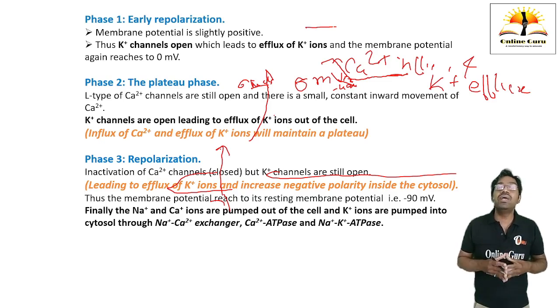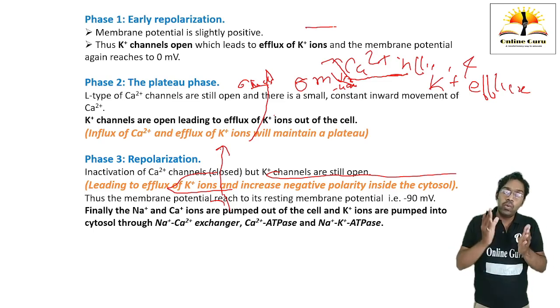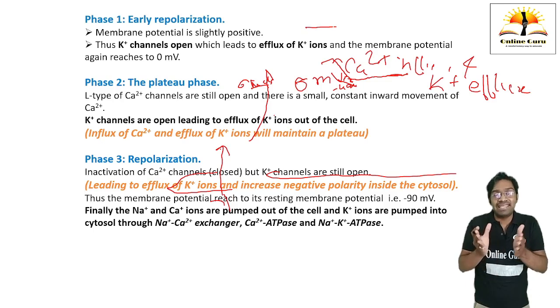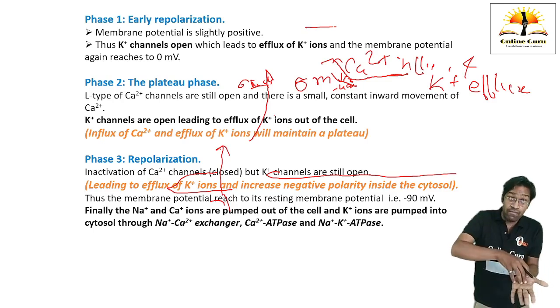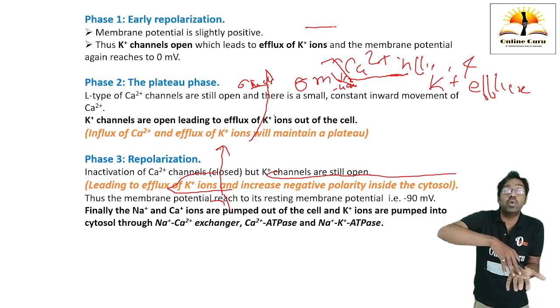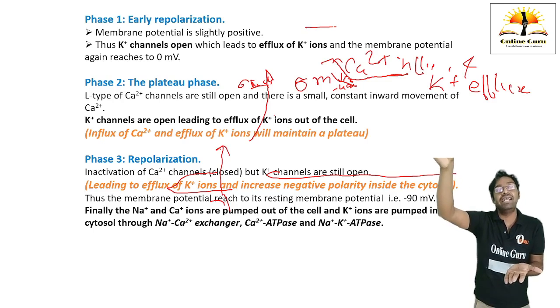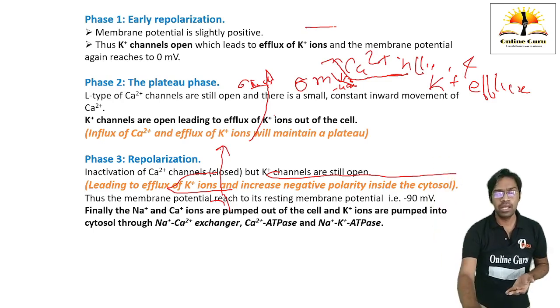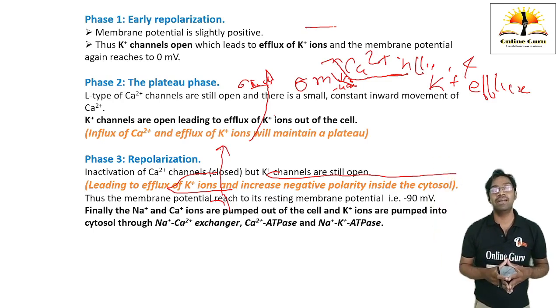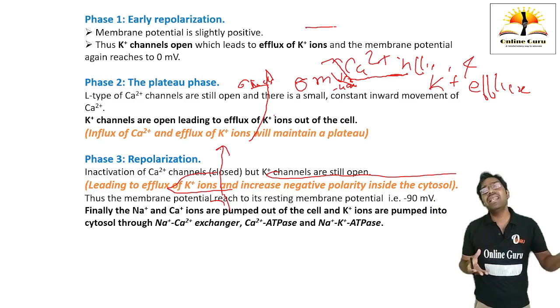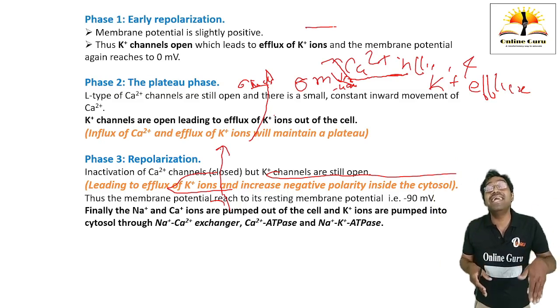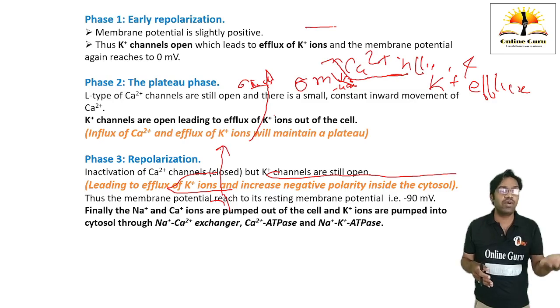They utilize ATP, the source of energy, obtained from the breakdown of ATP, to pump sodium as well as calcium from the ICF, that is the cytosol, towards the ECF, outside the cell. This is what is called repolarization. Repolarization means the membrane is again going towards negative polarity due to efflux of potassium.